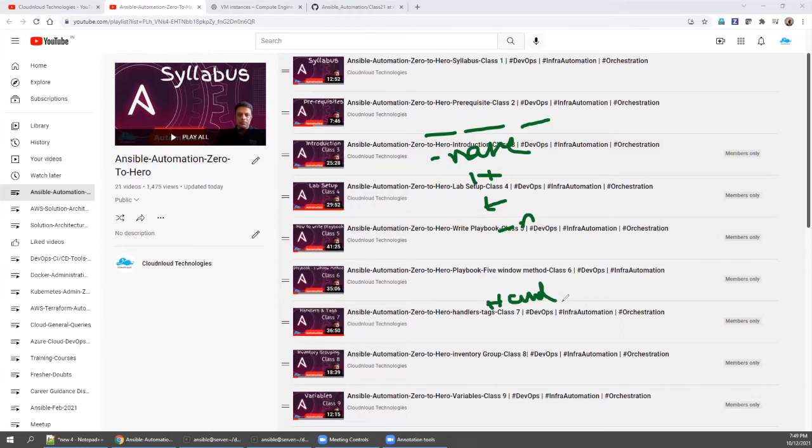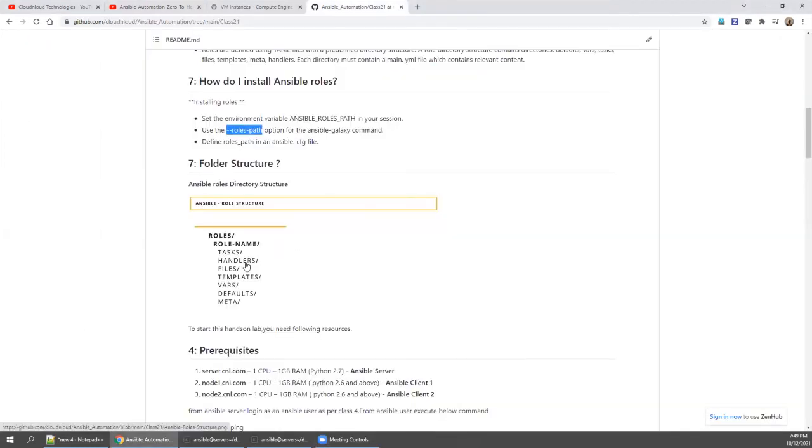Instead of this, if I split these handlers into the handlers folder, and always the main task should be declared in tasks, right? So even you can go with the files. If you have any static files, say for example, you want to use get_url to download something, right? You can use it using the copy module or file module you want to check. So you can keep the files in this folder, because basically we are organizing it.